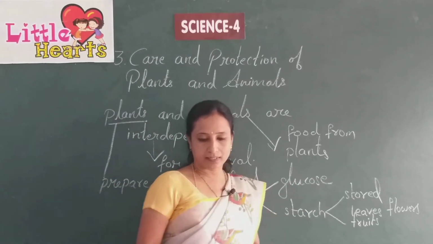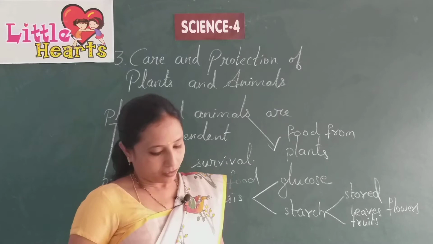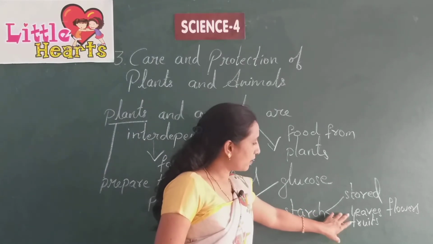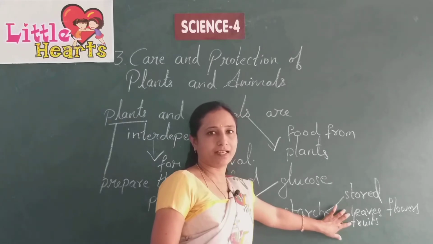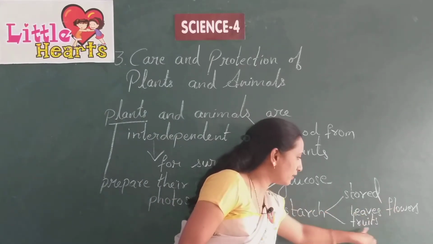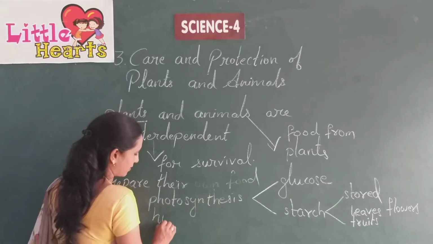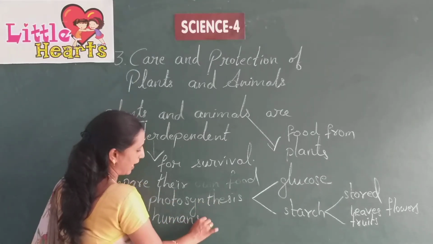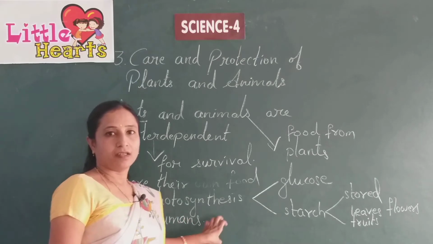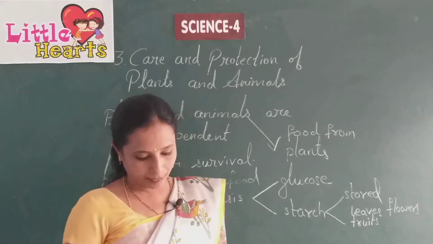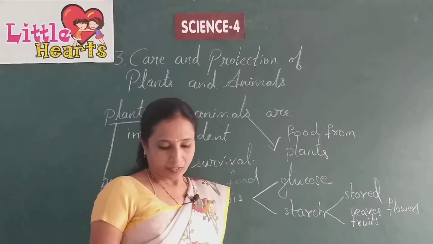Vegetables are also there, and these vegetative parts are used by humans as food, as they have more energy in them, or stored food from the plants.